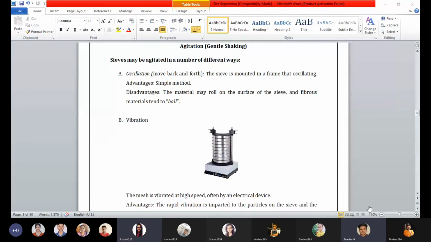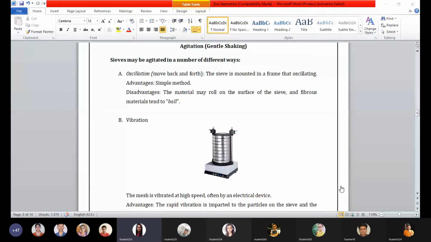In advantage, you can also add one point that we have seen in the MCQ session: we can enhance the velocity of particles, that means we can enhance the speed of the oscillation. In disadvantage, the material may roll on the surface of the sieve and fibrous materials tend to bore. If the material has moisture content, there are chances of clay formation or rolling of the substance over the sieve.